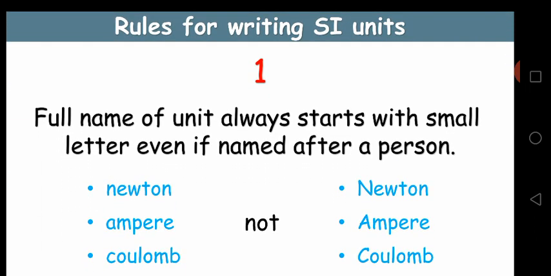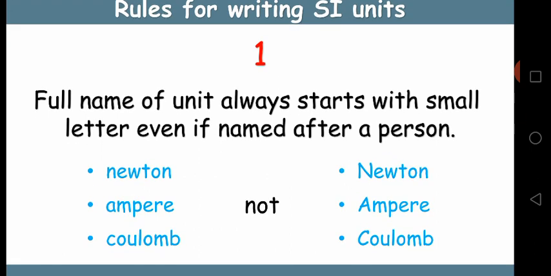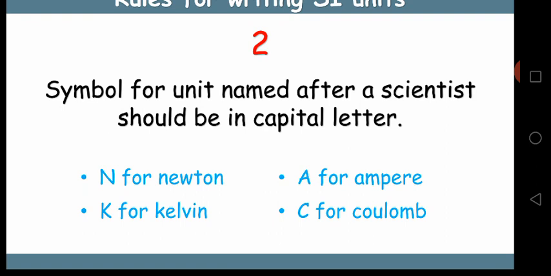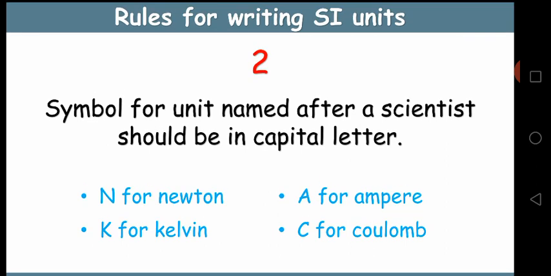So here we have the rules to write SI units. The full name of a unit always starts with a small letter, not Newton. The n should always be a small letter. The second rule is that the symbol for a unit named after a scientist should be in capital letter.